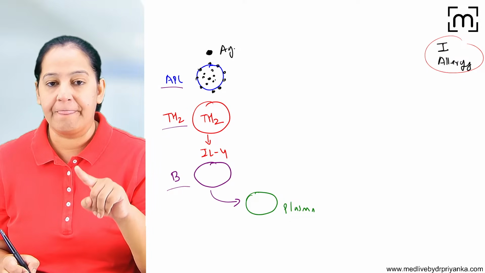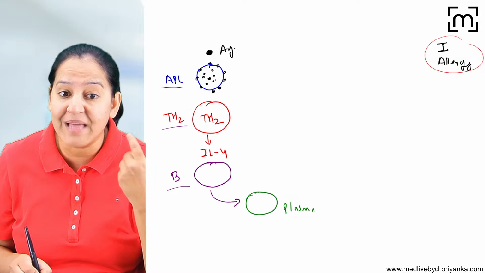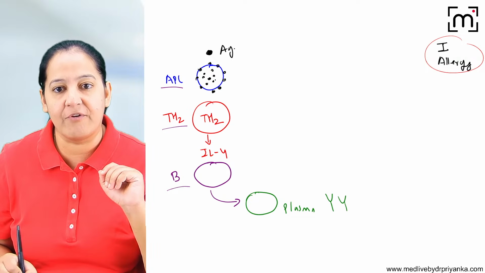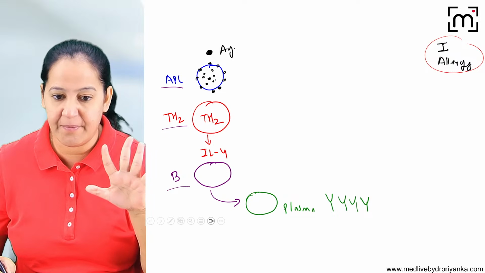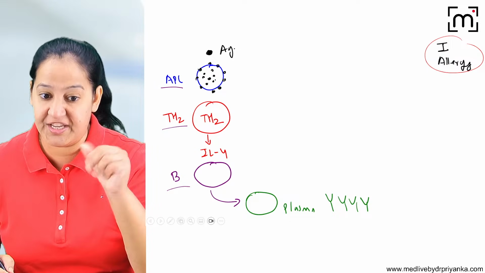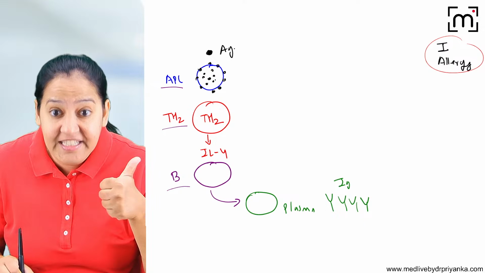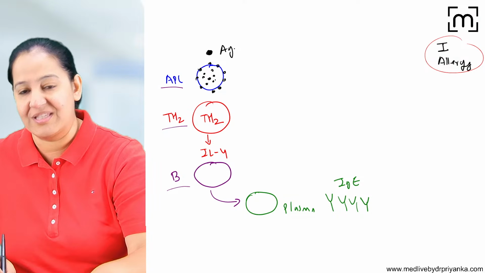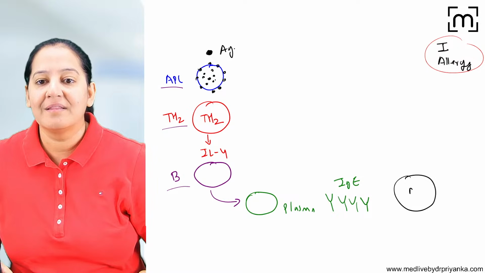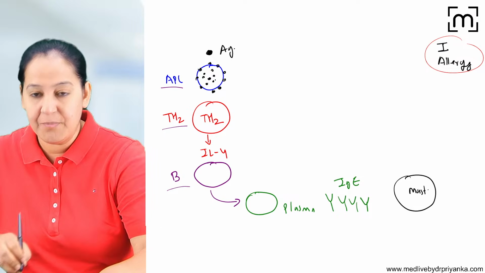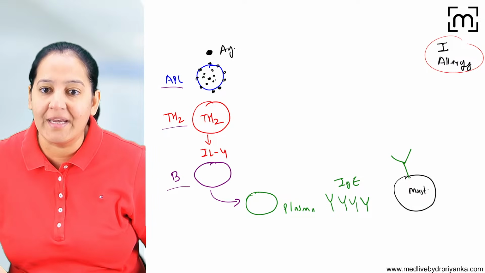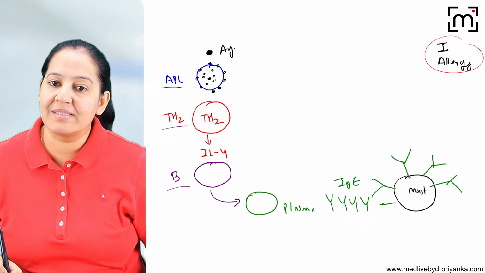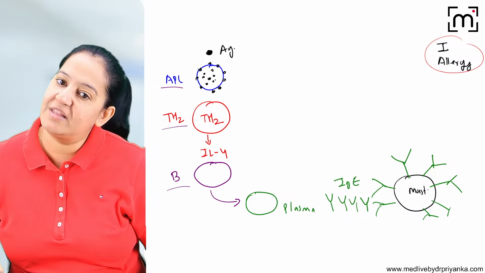And finally, the plasma cell will form the antibodies. What does the plasma cell do? They form the antibodies. Which antibodies? I told you there are 5 types of antibodies: IgG, IgA, IgM, IgD, IgE. Here IgE type of antibodies are formed. And they will go to the fifth cell, the last cell, the mast cell. These antibodies will go and join on the surface of the mast cell. They will remain on the surface of the mast cell by the Fc fragment, and they will remain there forever.